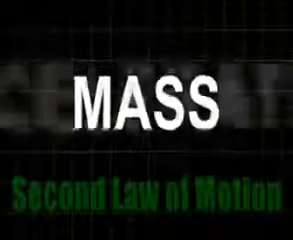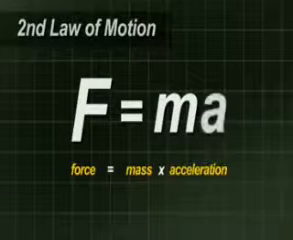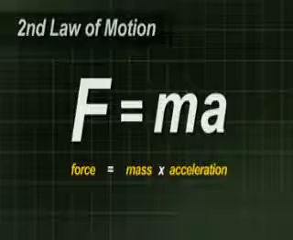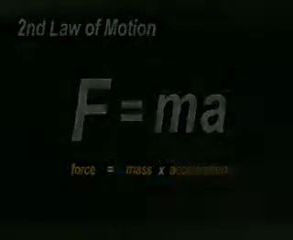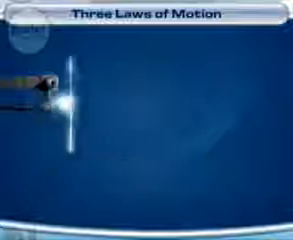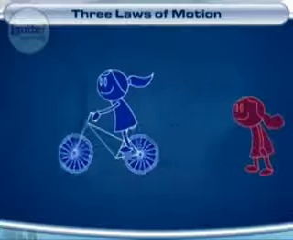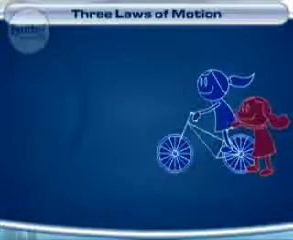This relationship between force, mass, and acceleration is the source of one of the most important equations in physics. Force equals mass times acceleration. The second law says that a larger force will cause an object to accelerate faster than a small force will. If you're on a bike and a friend pushes you gently, you speed up slowly. But if she pushes really hard, you speed up really quickly, right? The larger the force, the faster the acceleration.